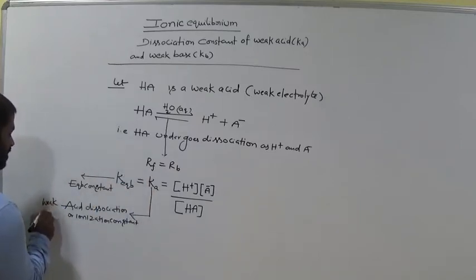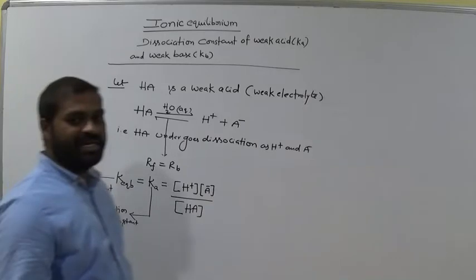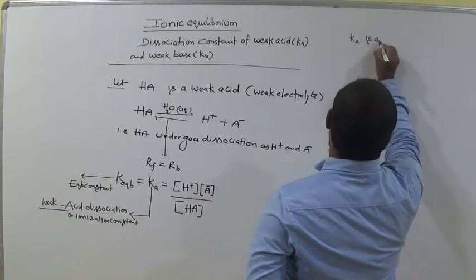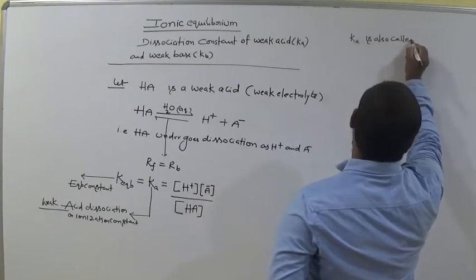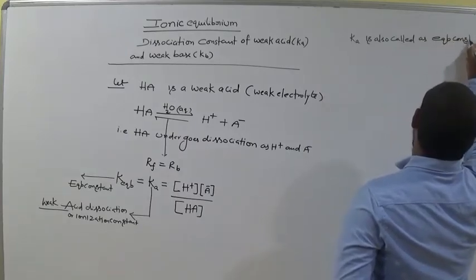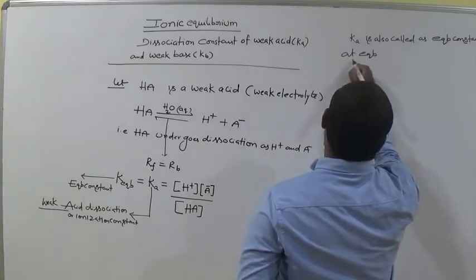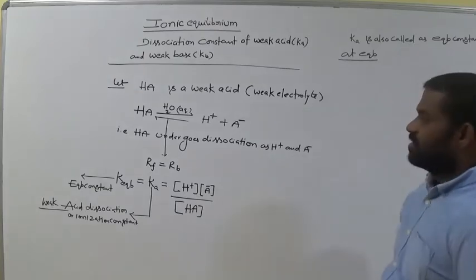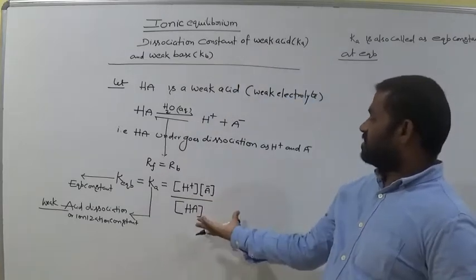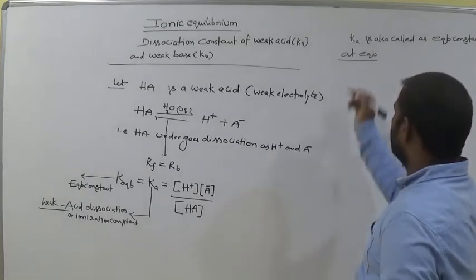Ka is also called the equilibrium constant at equilibrium. Is it clear, all of you? This is the dissociation constant of weak acid, where HA is taken as the weak acid.